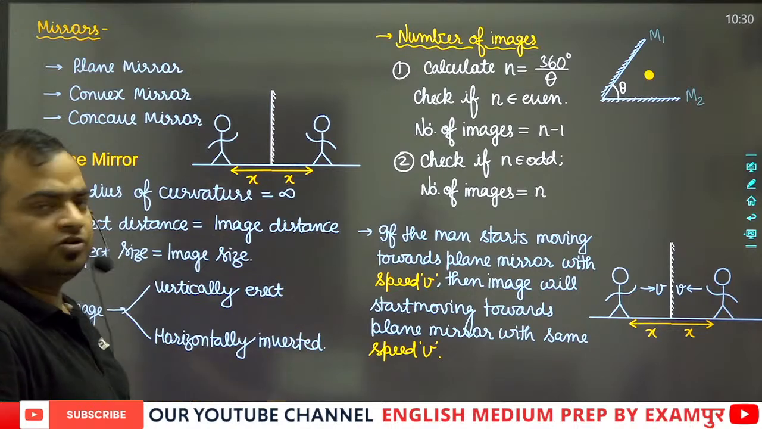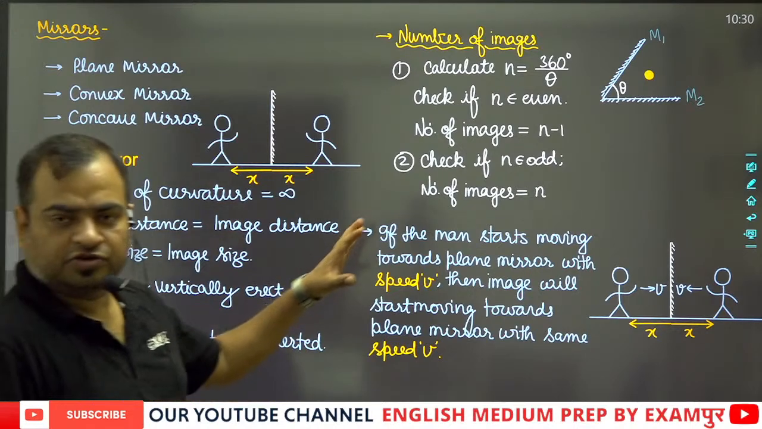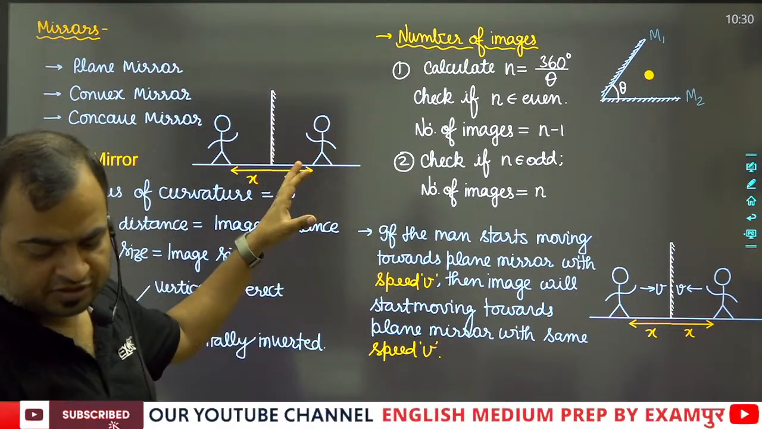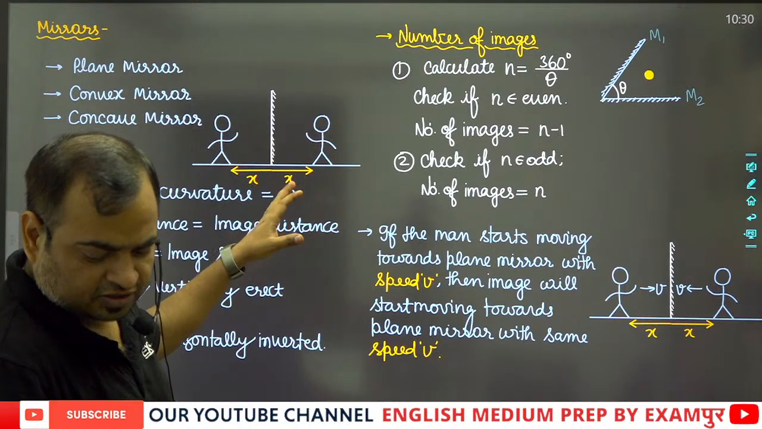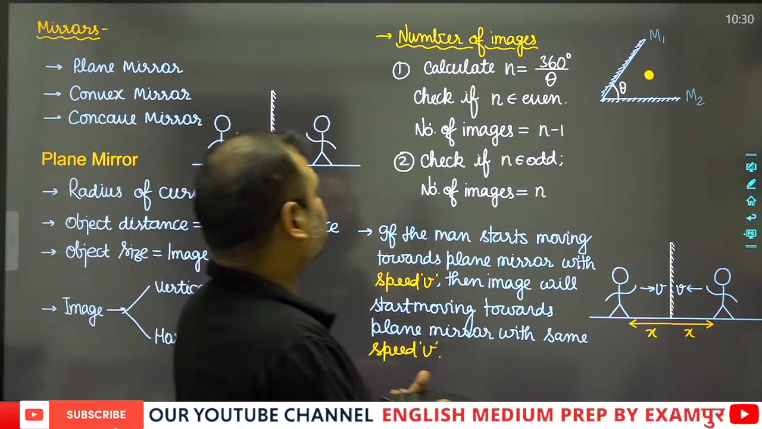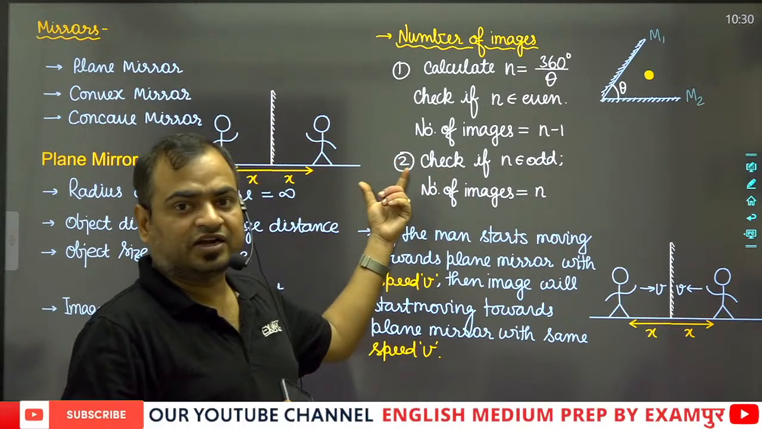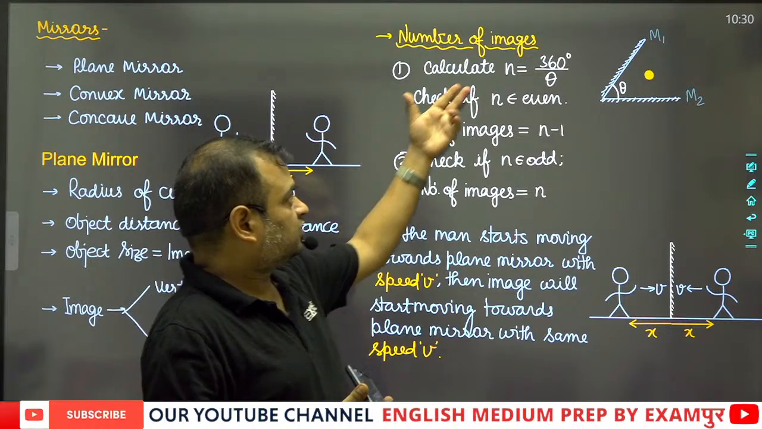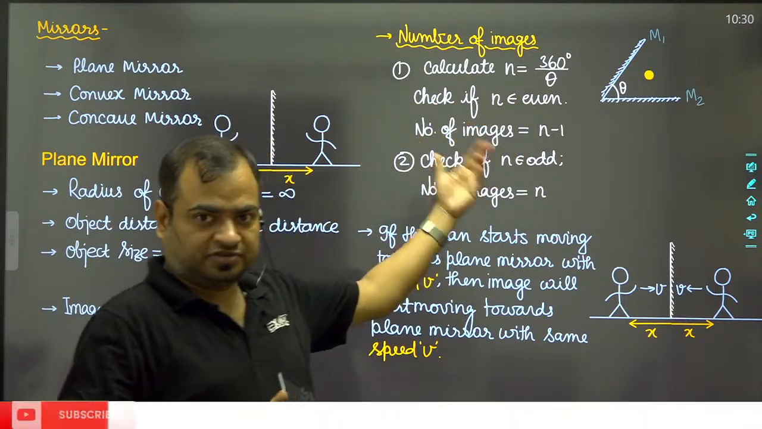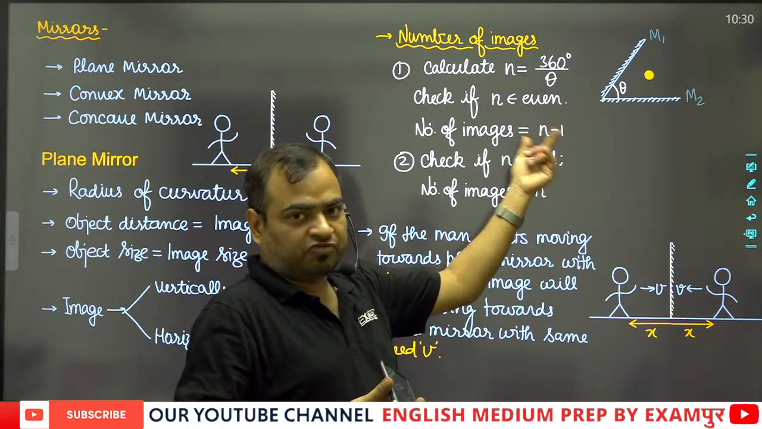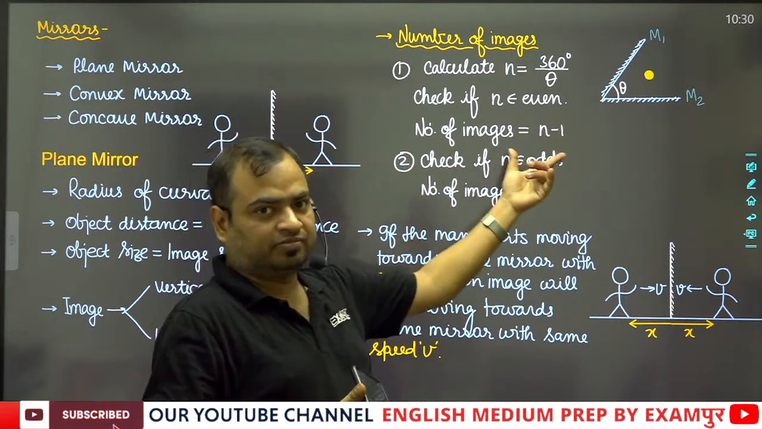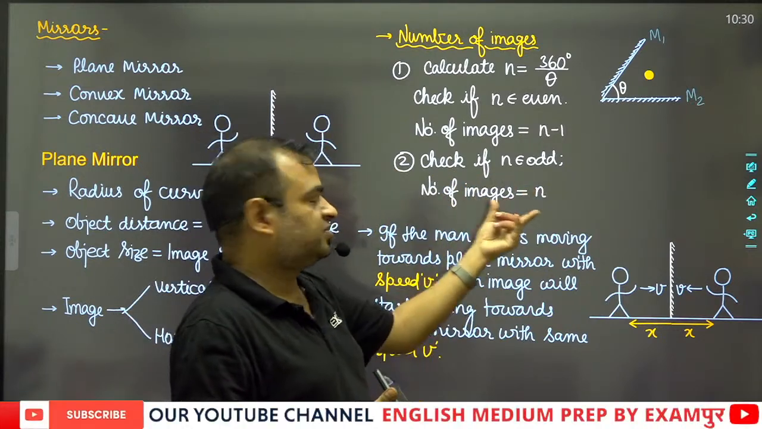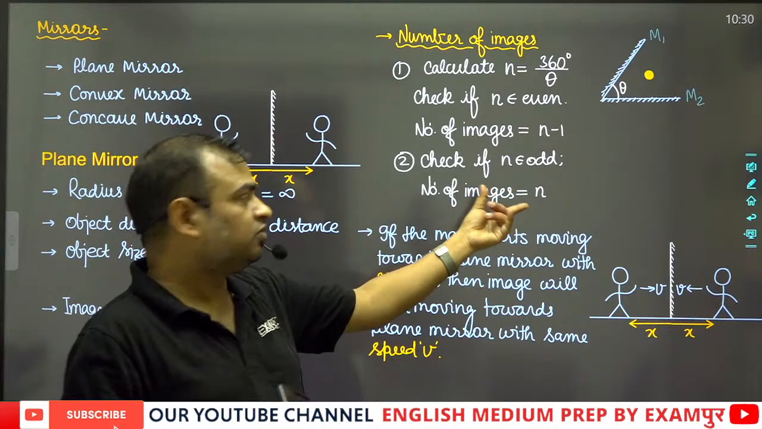So this is the theory of the plane mirror. We can easily find out the number of images. Here you can see that the number of images is always an odd number. If 360 by theta is an even number, then by removing 1 from this number you will find an odd number. At the second point, if n is already odd, then obviously the number of images will also be equal to n, and that will be an odd number.